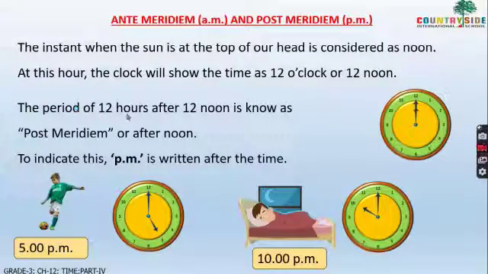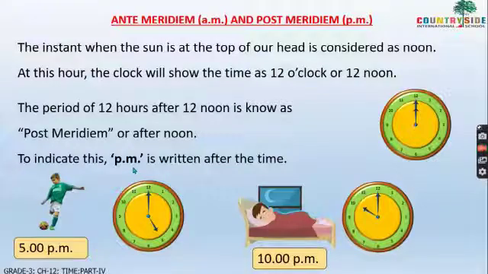The period of 12 hours after 12 noon, that means 12 noon to again 12, is known as post meridiem or afternoon. To indicate this, PM is written after the time. Now children, PM is written for the 12 hours after 12 noon. So here, to indicate this, PM is written after the time.